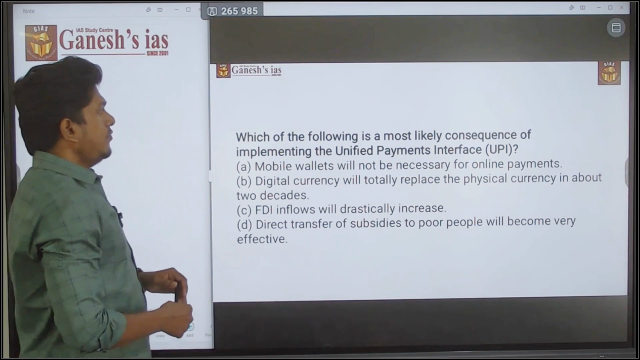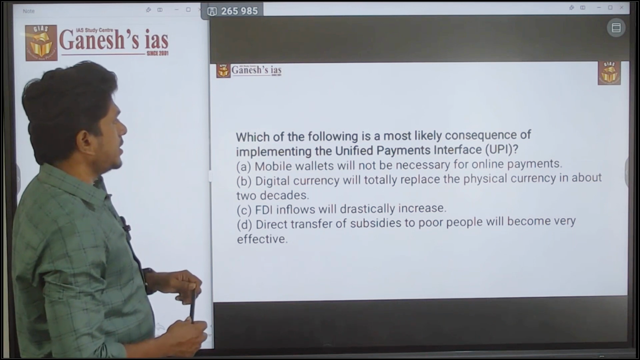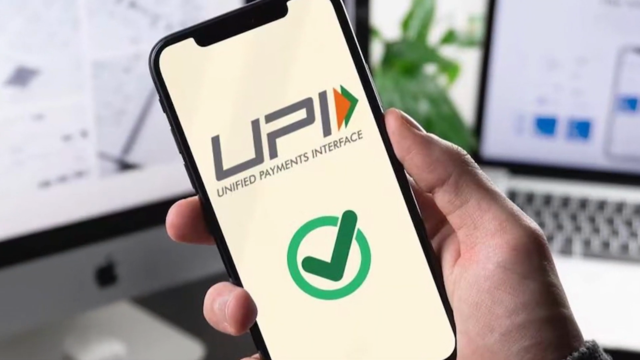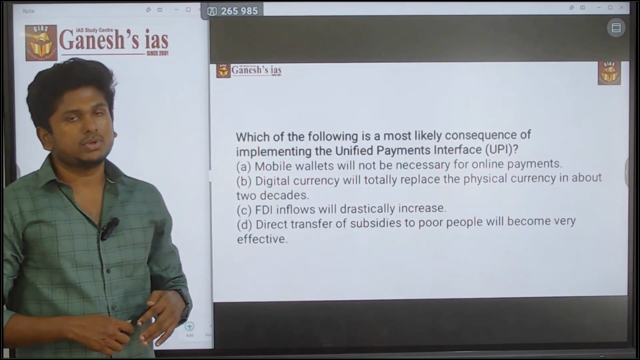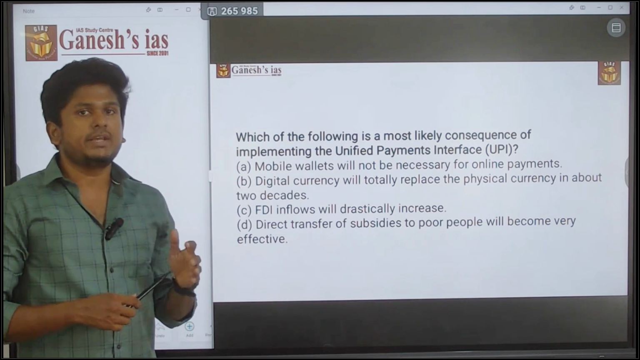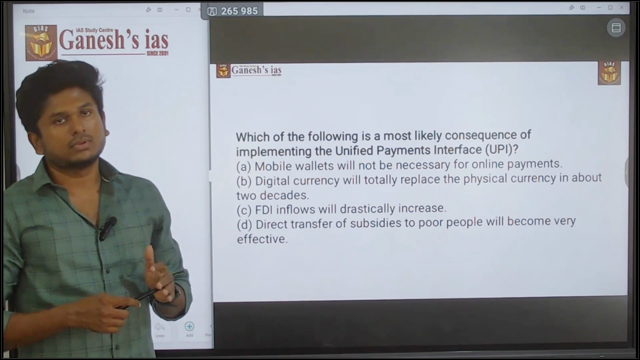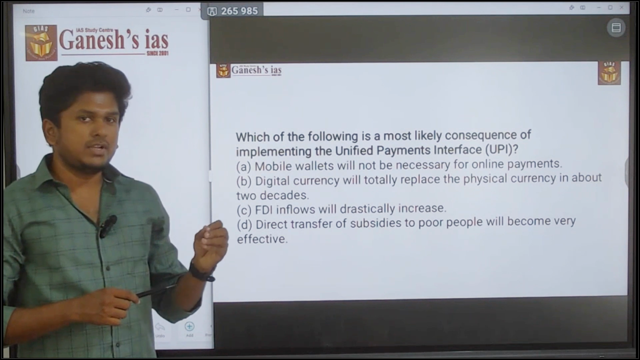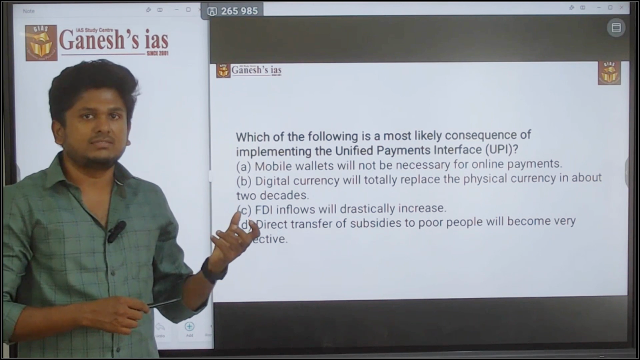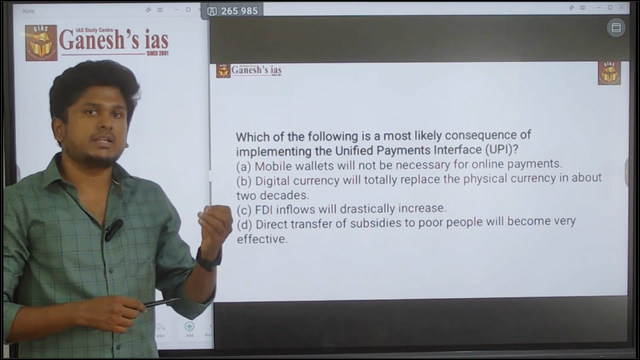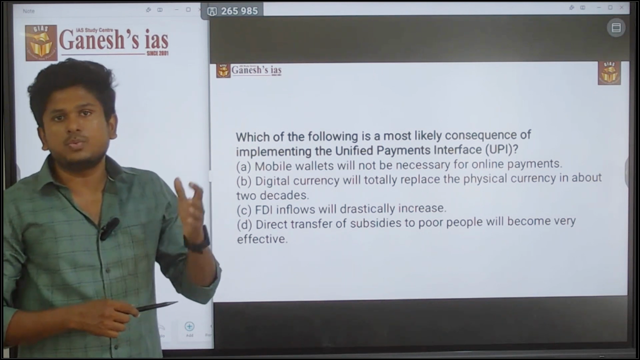Which of the following is the most likely consequence of implementing the Unified Payment Interface, UPI? See, there is a huge growth in digital payment, due to the growth of Digital India activities. Digital payment activities are in a huge growth phase. Everywhere, even in small shops, even the beggar now has a UPI ID, for begging or to get some money. So that much growth is seen in the UPI sector.